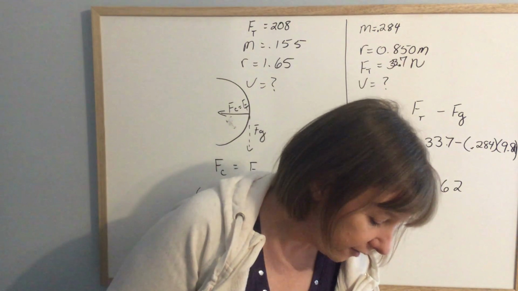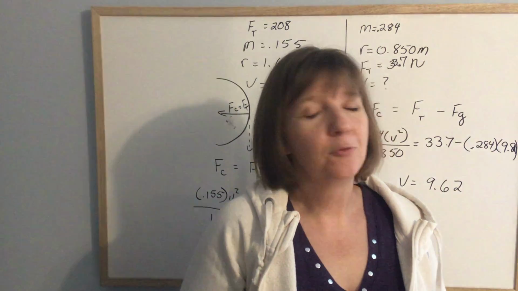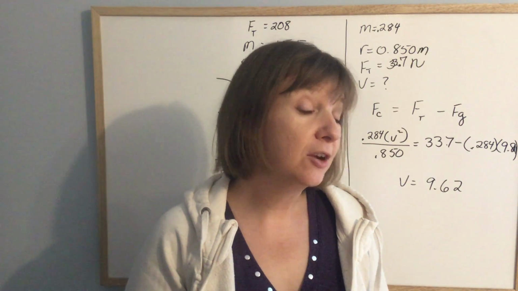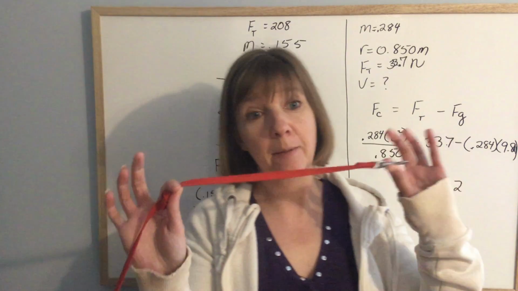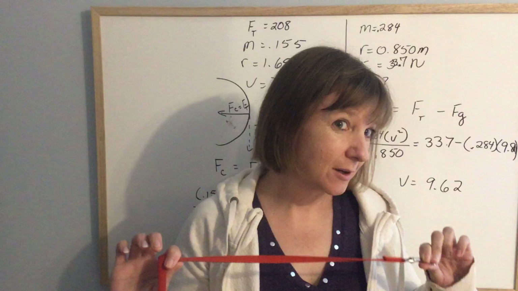So like I said, I spent a significant amount of time until I finally read the question and I figured out what the problem was. And I have a handy dandy leash, because I happen to have a lot of those sitting around, to show you what the difference in the question is.